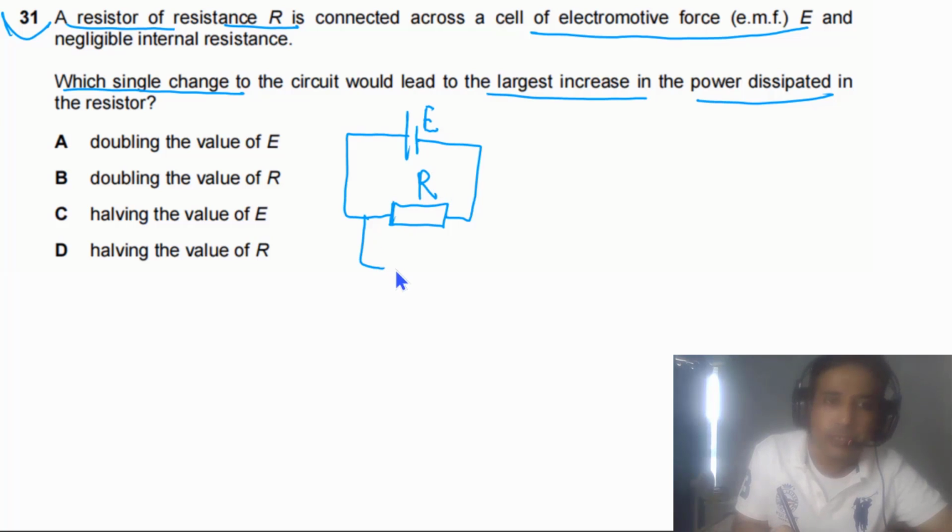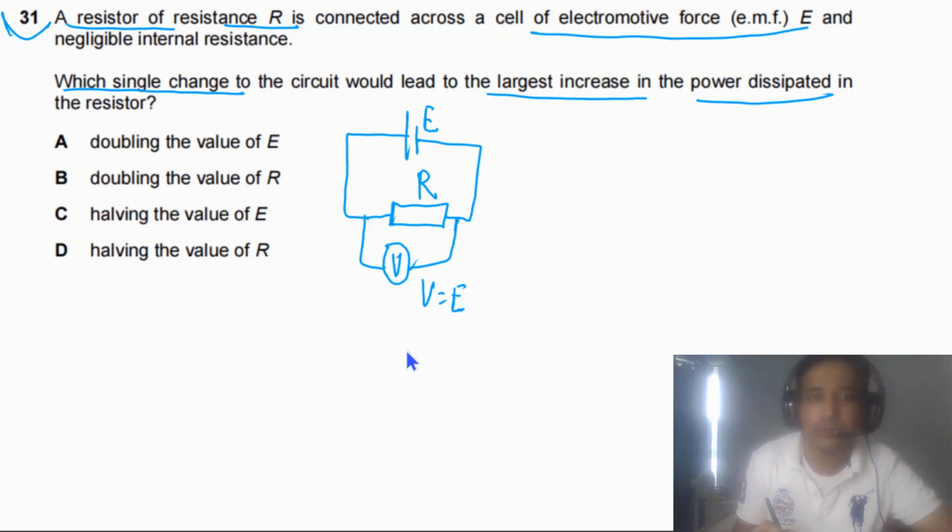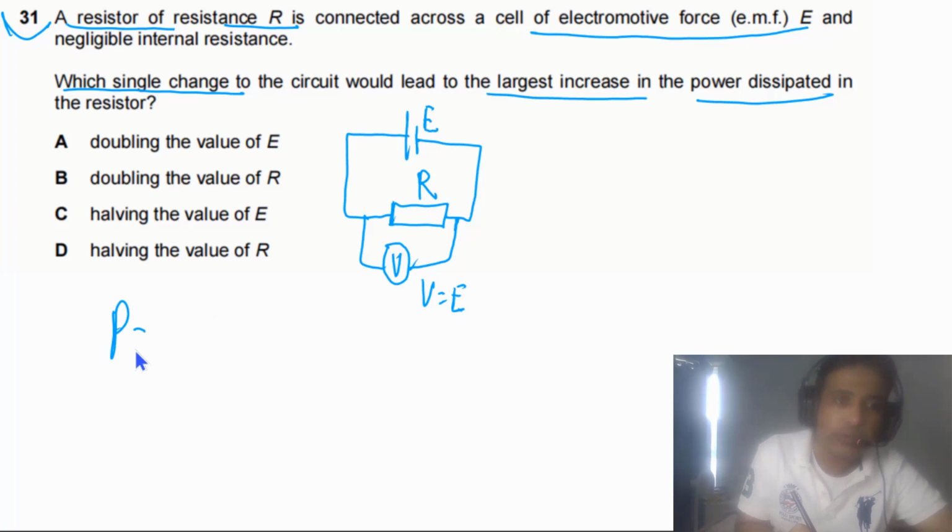So the PD across this resistor also has to be equal to E because there is no internal resistance, and also these wires are ideal wires. So this is the PD across this resistor. We can write down the power dissipated. Power will be equal to V squared divided by R, and in this case V is equal to E. So this is E squared divided by R.